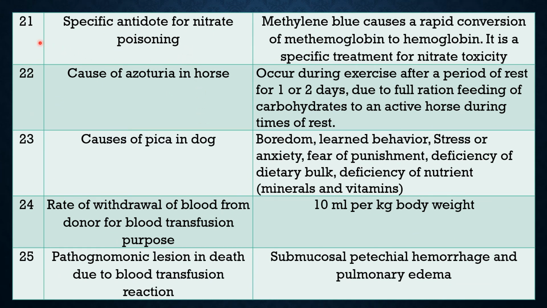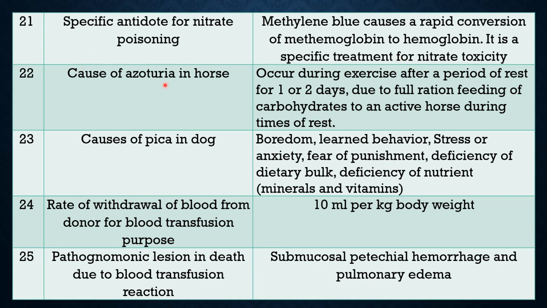Question 21. Specific antidote for nitrate poisoning. The specific antidote for nitrate poisoning is the chemical methylene blue. This methylene blue causes a rapid conversion of methemoglobin to hemoglobin. It is a specific treatment of nitrate toxicity.